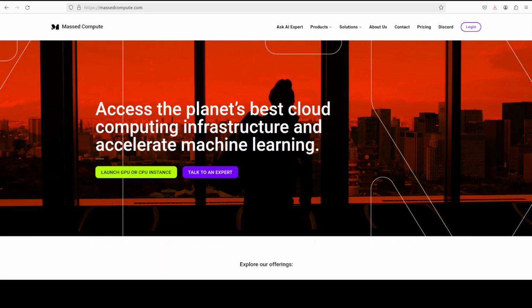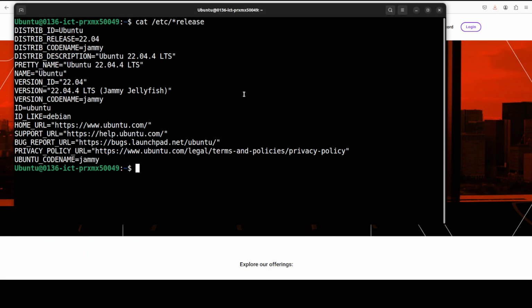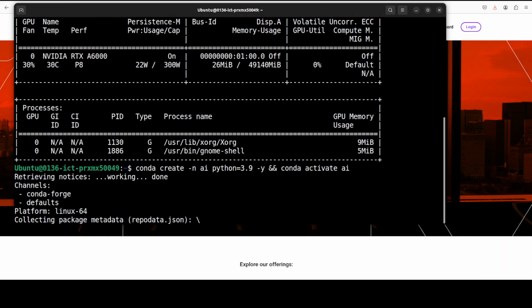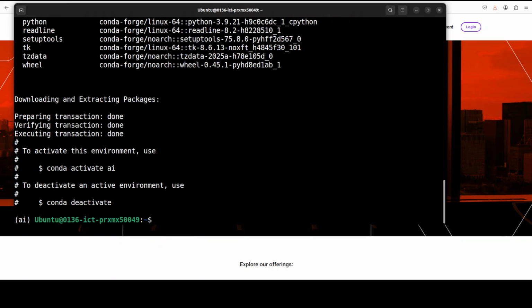Okay, so let me take you to my terminal where I'm running Ubuntu 22.04 and I have this GPU card, NVIDIA RTX 6000 with 48 GB of VRAM. First up, let me create a virtual environment with Conda, and I'm using Python 3.9 because this Xcodec 2 which I mentioned earlier is compatible with that, and that is the recommended Python version for this model.